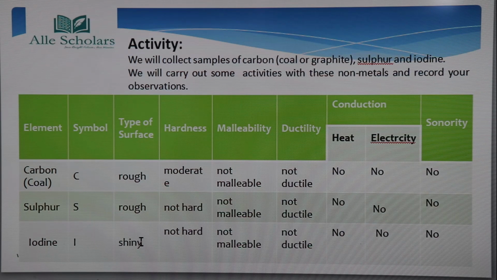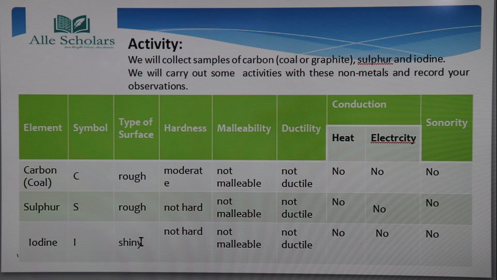So this is an exception because iodine is a non-metal, but it is lustrous in nature. Okay, like metals, it has luster, but it is a non-metal. It is not a metal. Whereas other non-metals are rough at the surface.